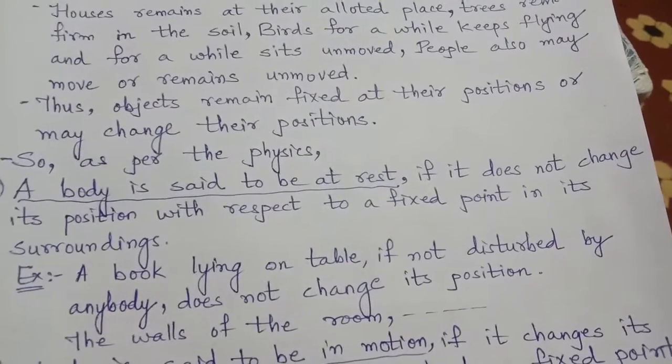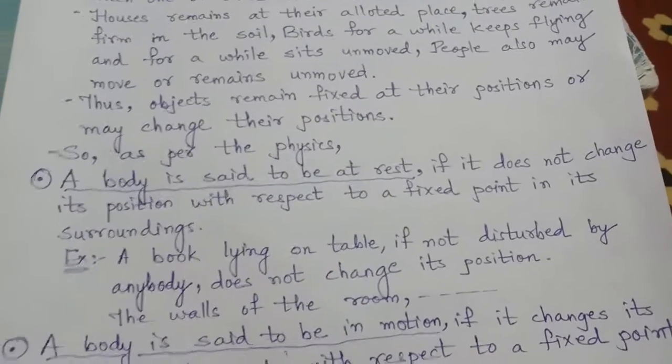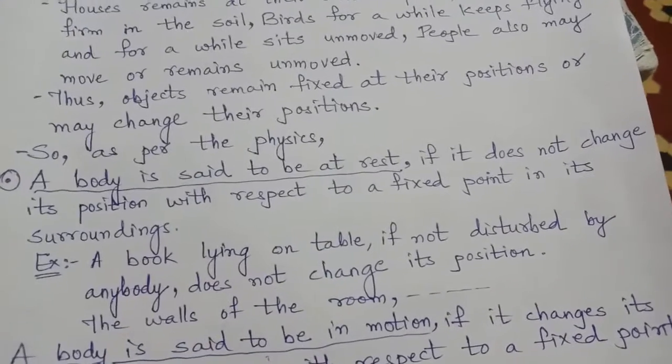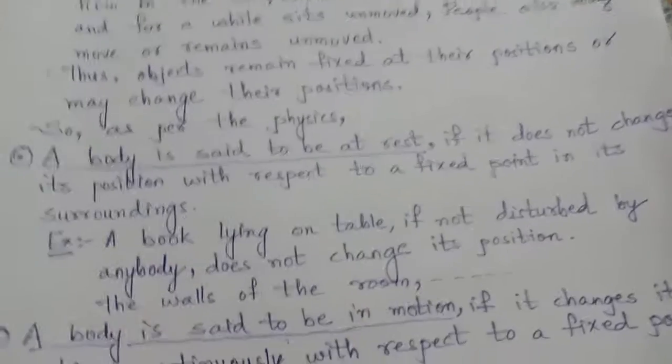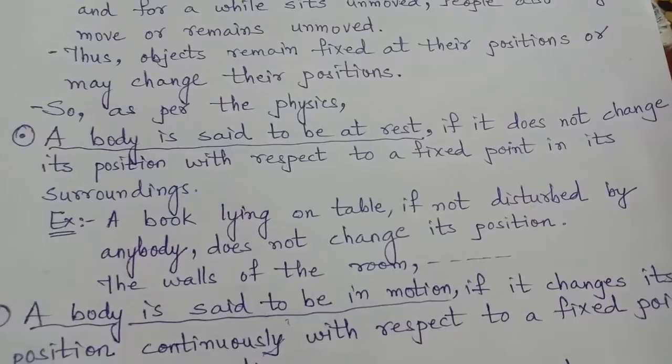Physics has given us this definition of a body at rest: if any body does not change its position with respect to the fixed point around it, in its surrounding, then it is termed as a body at rest.